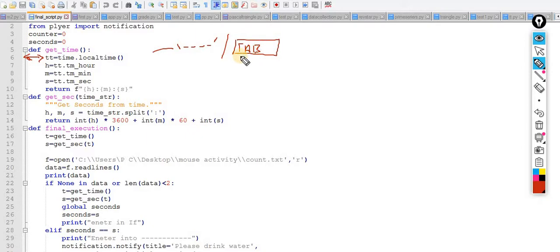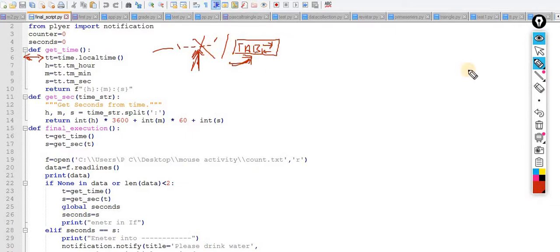On the left hand side, above the shift, there is caps lock, and above the caps lock there is tab. So you can check it out. The syntax is something like this, so you will get this. So this is the tab. I will always prefer to tell my students to go with this tab, rather than taking 4 spaces; I always give the preference to